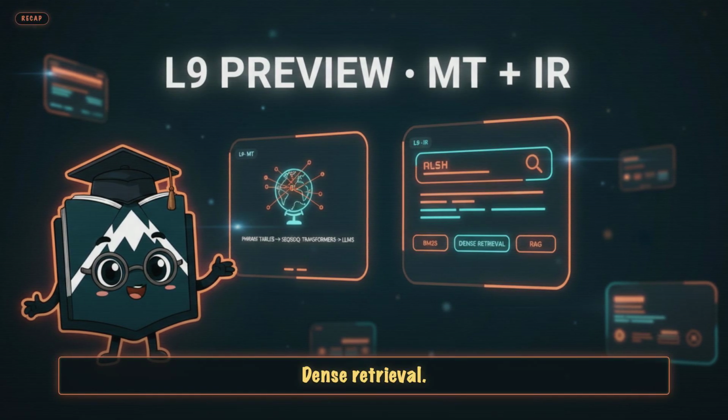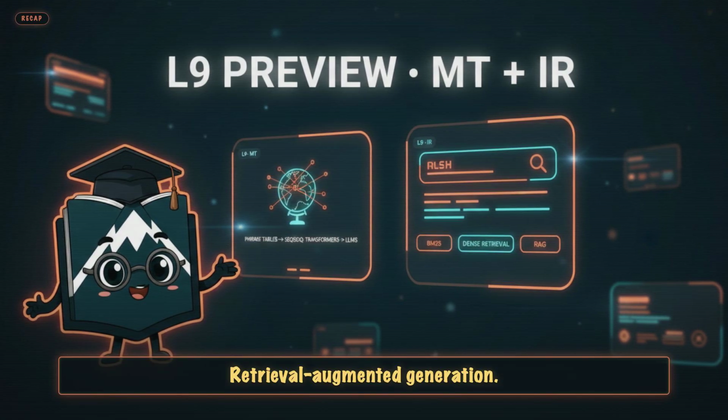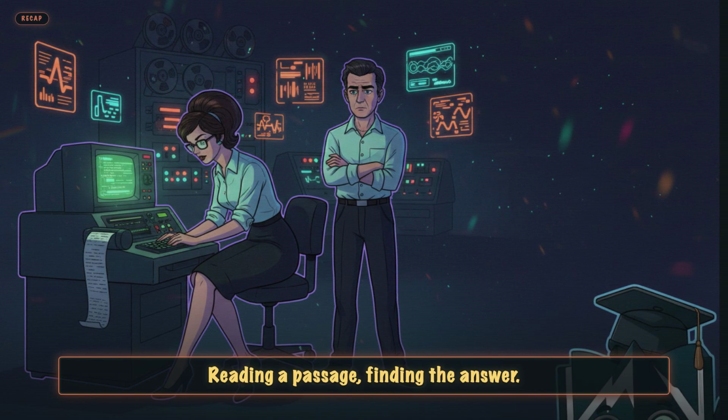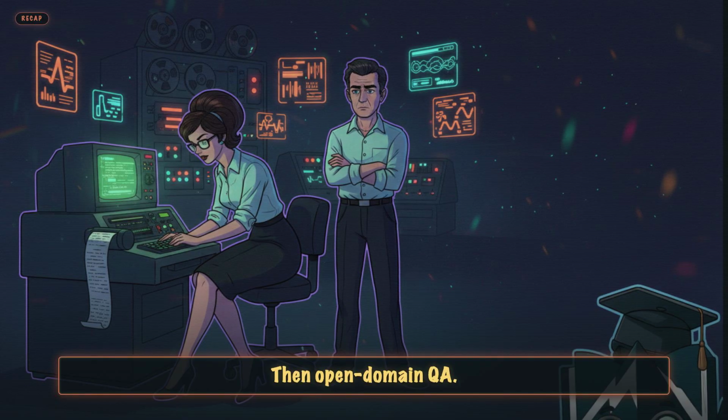BM25, dense retrieval, retrieval augmented generation. Question answering, reading a passage, finding the answer, SQuAD dataset, then open domain QA, then RAG.